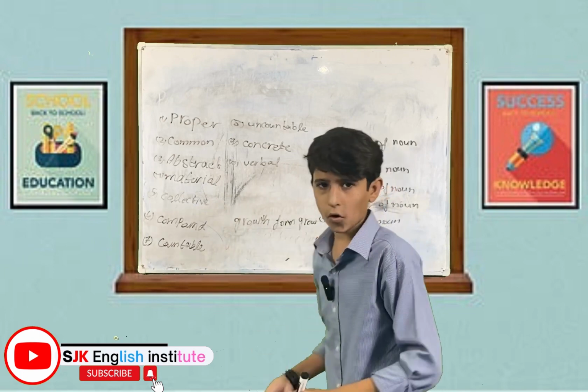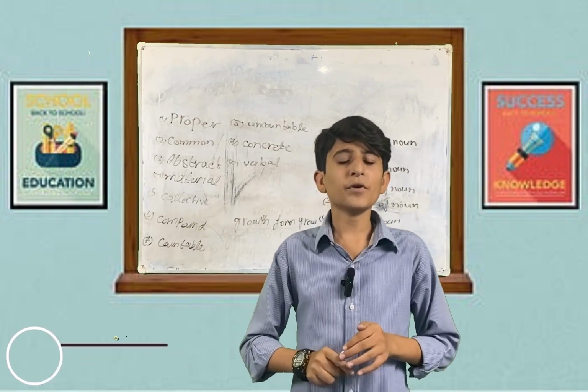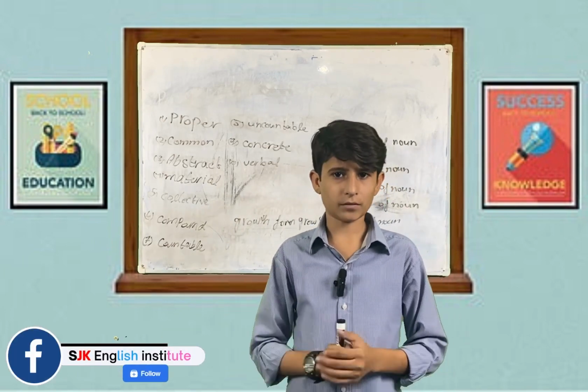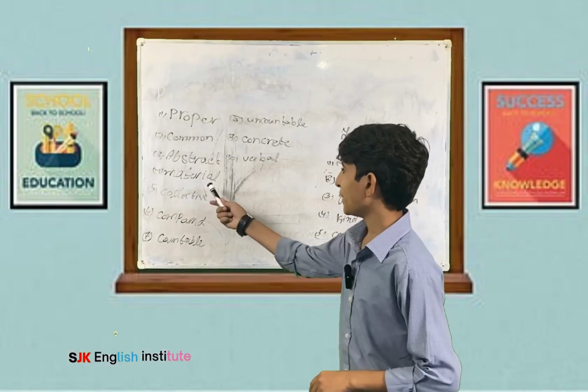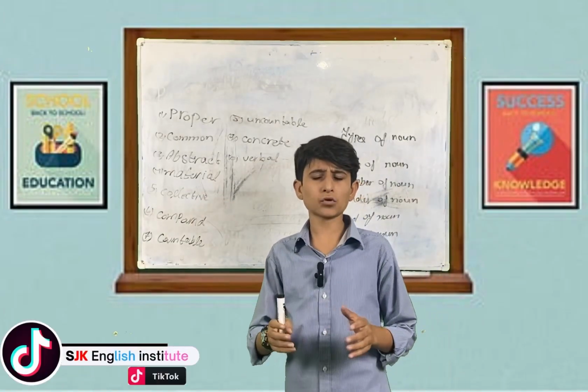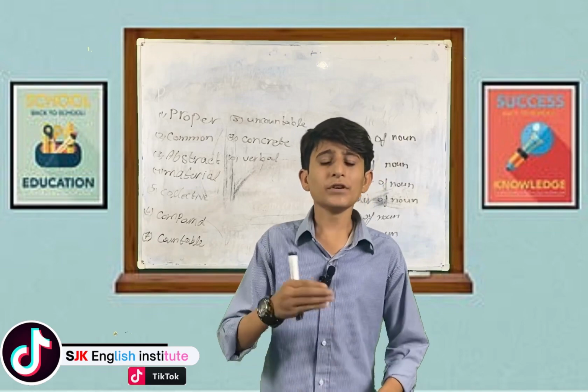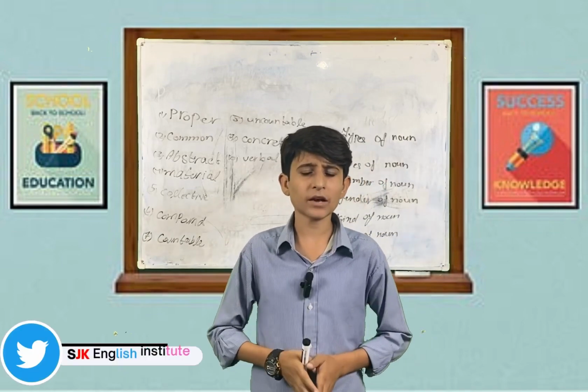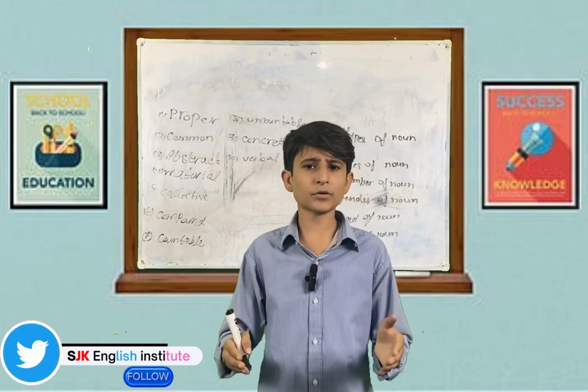growth from grow, beautiful from beauty. After this, we have material noun. Material nouns are those nouns from which another noun can be made, for example, bricks, cement, etc.